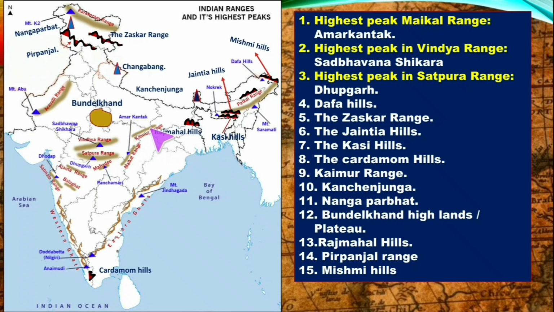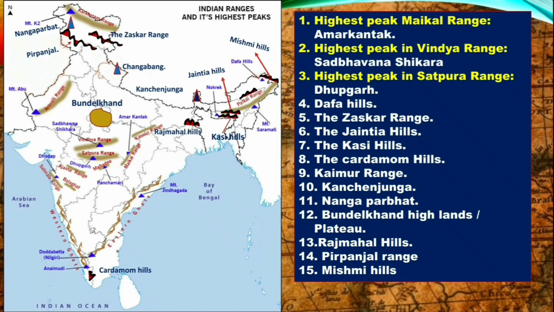And Kaimur range. You can see this is the Kaimur range. Next, Kanchenjunga. Here you can see this is the Kanchenjunga peak. This is the location of Kanchenjunga. Next, Nanga Parbat. Here you can see this is the peak of Nanga Parbat near to Mount K2.